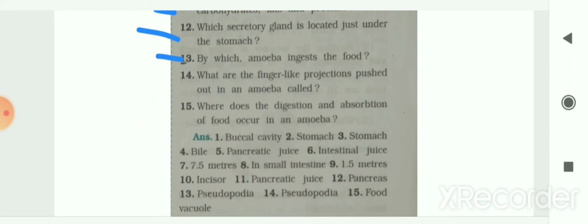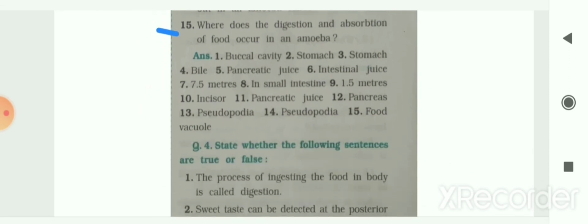The next is, what are the finger-like projections pushed out in an amoeba called? So they are known as pseudopodia. So the answer is pseudopodia. Next is, where does the digestion and absorption of food occur in an amoeba? So the digestion and absorption of food occur in food vacuoles in the amoeba. So here the answers to your questions are also given to you.